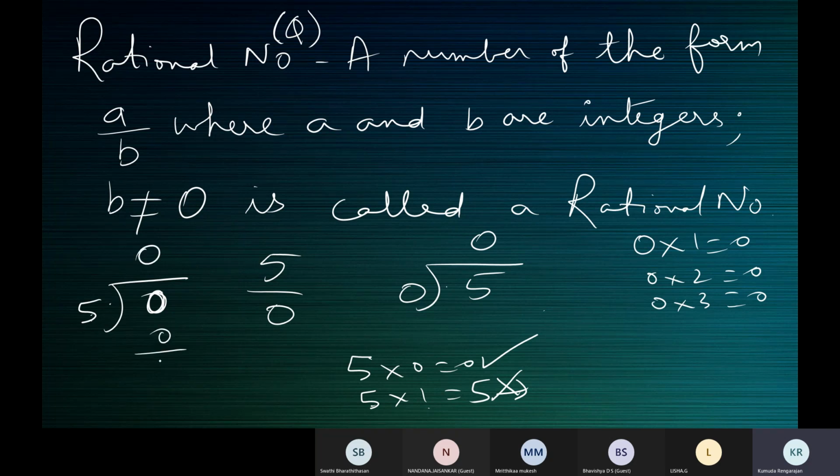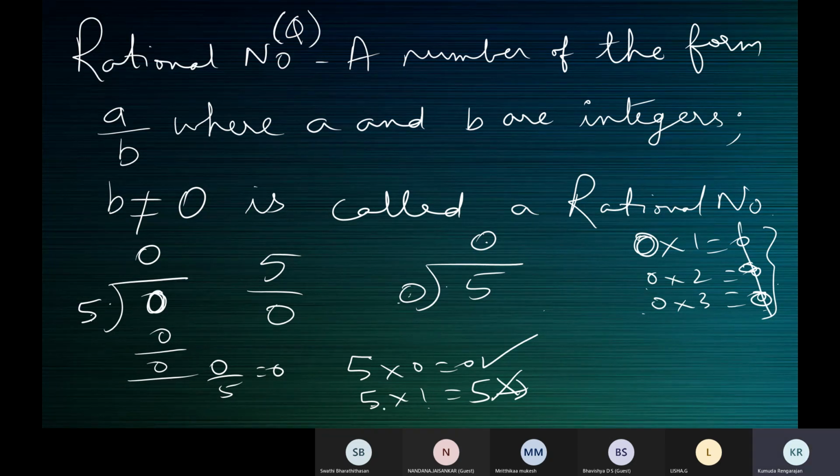So 5 zeros are 0, and 0 by 5 is 0, because you can divide. But in this case, 0 ones are 0, 0 twos are 0, 0 threes are 0. You cannot find anything from this. When you say 0 into 0, 0 into 1, 0 into 2, everything is only going to produce 0. So you cannot find the number. You cannot decide that since I cannot use this, I'm going to use that. Everywhere the values are 0.